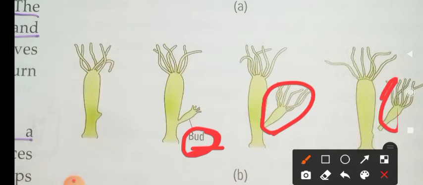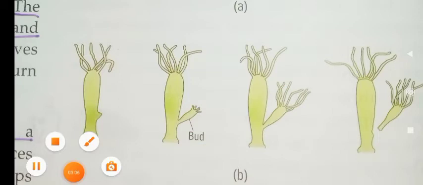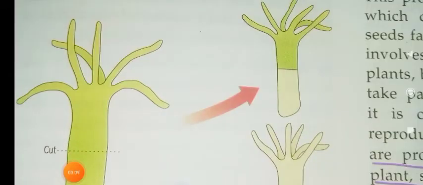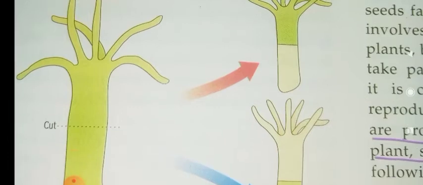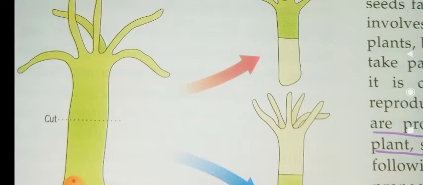Do you understand? Yes. The next method of asexual reproduction is regeneration. Regeneration is also a sort of asexual reproduction. It is a modified form of fragmentation. If any part of the parent organism gets damaged accidentally or for any reason, the cut-out part will develop again, and it forms a new organism.